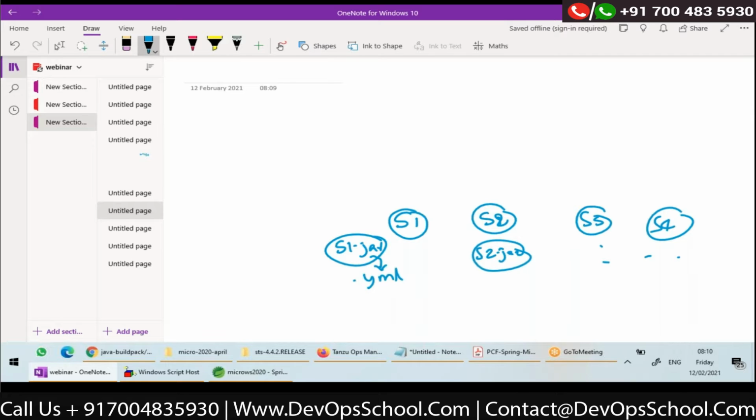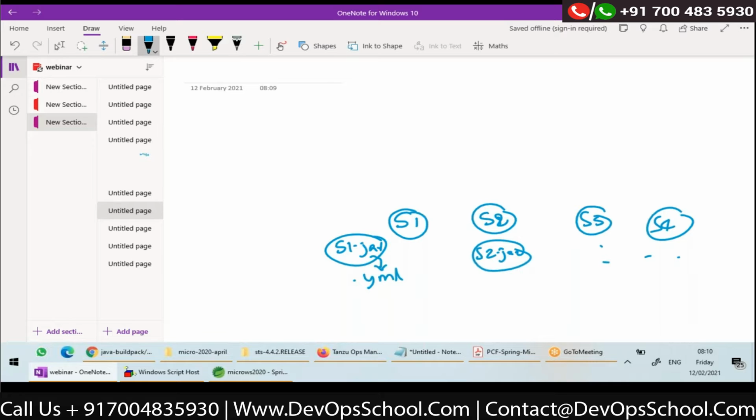What if tomorrow I want to change my configuration? If I change my YML, again I have to build my application, create a new jar and deploy it, right?